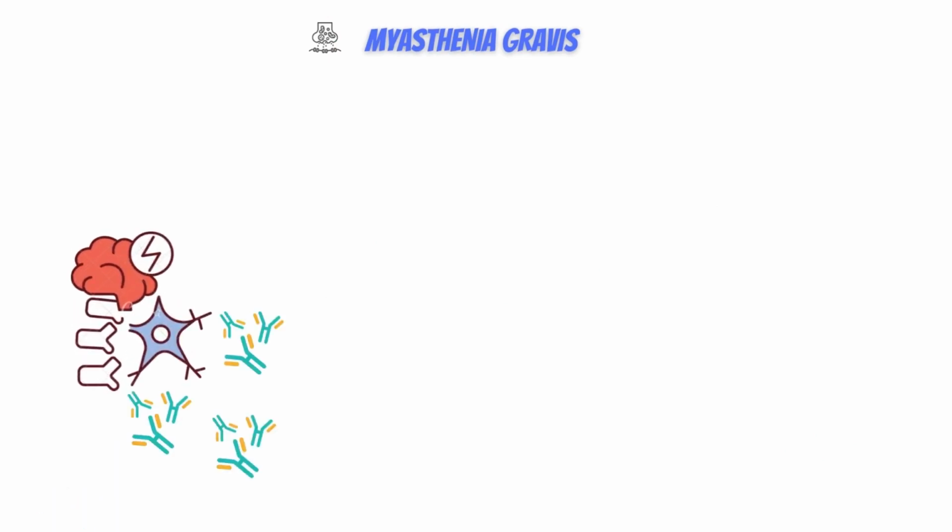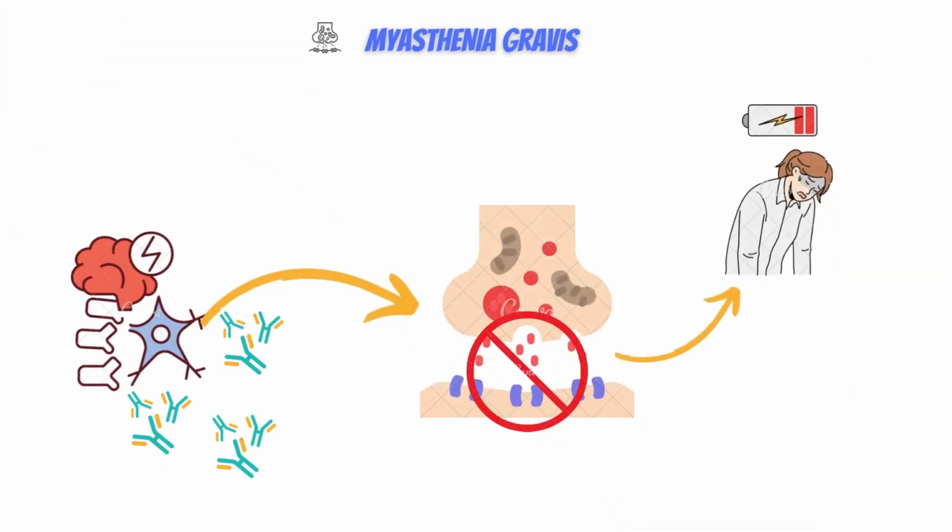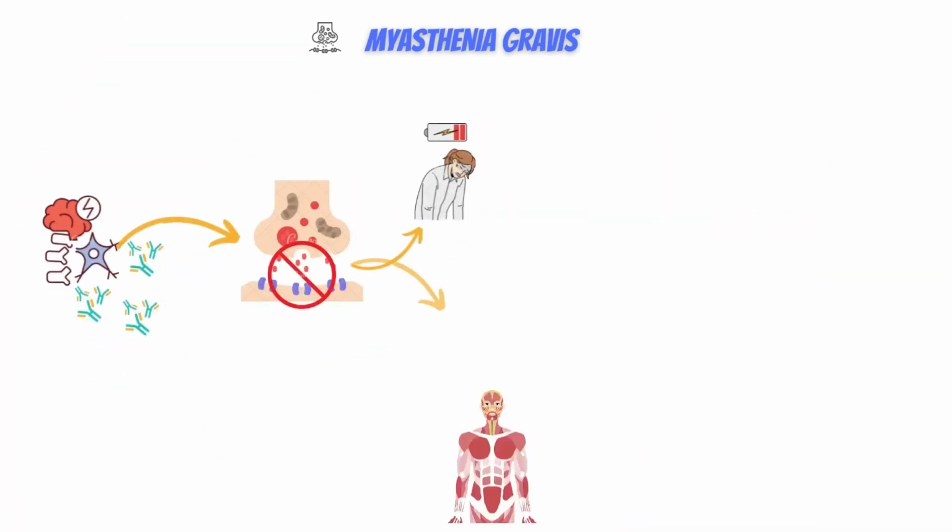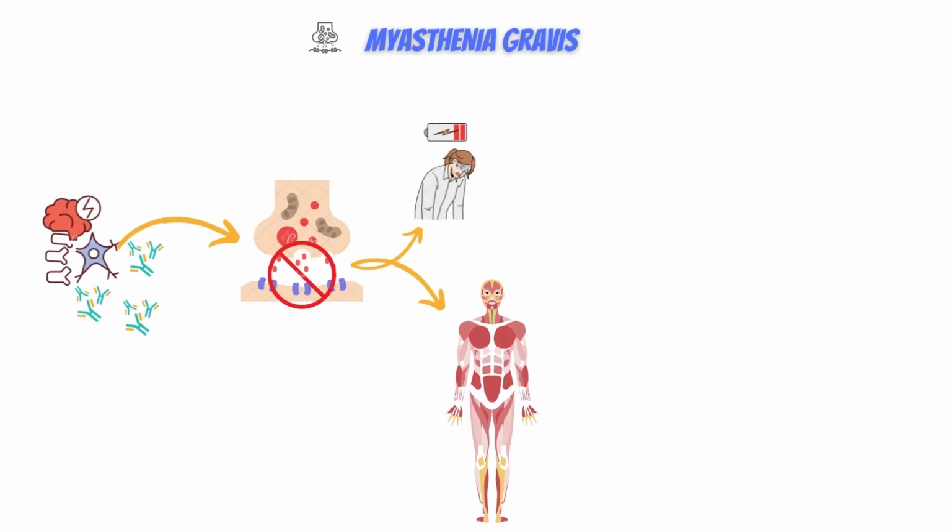Myasthenia gravis is a neuromuscular junction autoimmune disease caused by antibodies that attack components of the postsynaptic membrane, impairing neuromuscular transmission and causing skeletal muscle weakness and fatigue. This can affect the entire body or just a few muscle groups, and there could be involvement of the bulbar and respiratory muscles, which can be fatal. The target, an isotype of autoantibodies, plays an important role in the pathophysiology of myasthenia gravis.